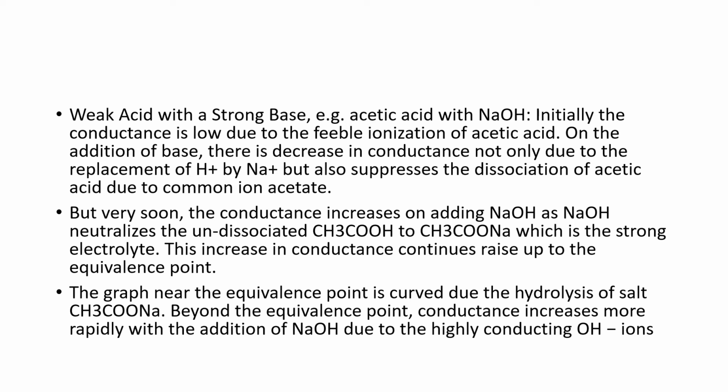Very soon the conductance increases on adding sodium hydroxide, as it neutralizes the undissociated acetic acid to sodium acetate, CH3COONa, which is a strong electrolyte. This increase in conductance continues up to the equivalence point.